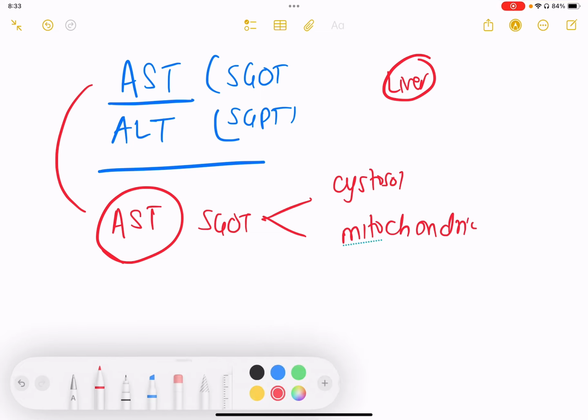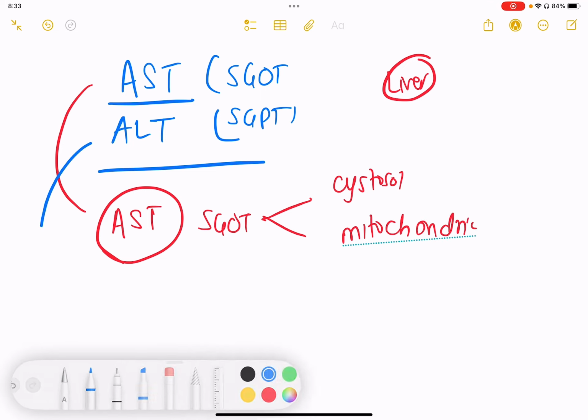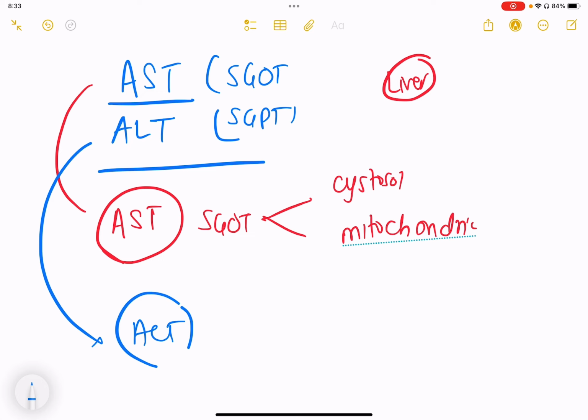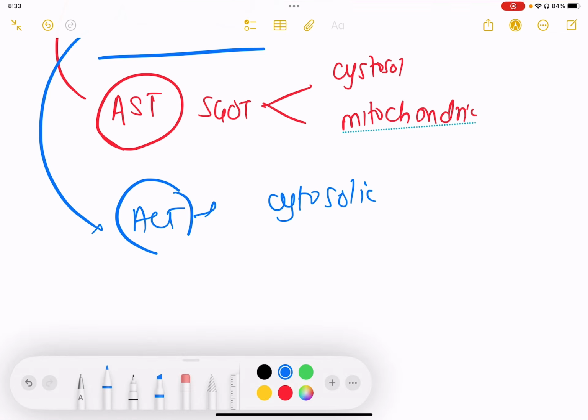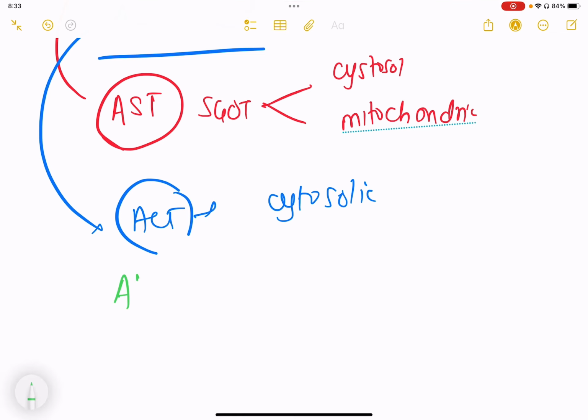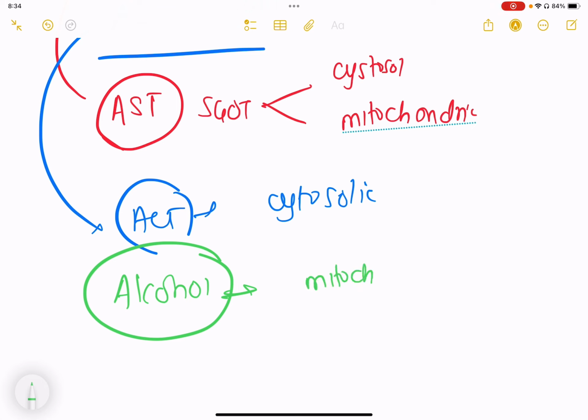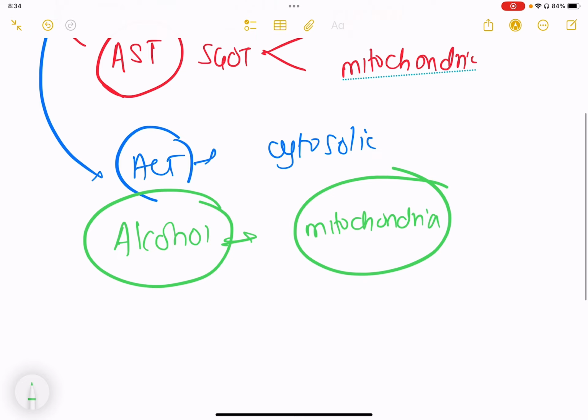And when it comes to ALT, there is a slight difference. This ALT is mainly cytosolic. It is not found in mitochondria. So what happens with alcoholism is that in alcoholic patients, chronic alcohol toxicity is very detrimental to the mitochondria. So chronic alcohol consumption mainly damages mitochondria.